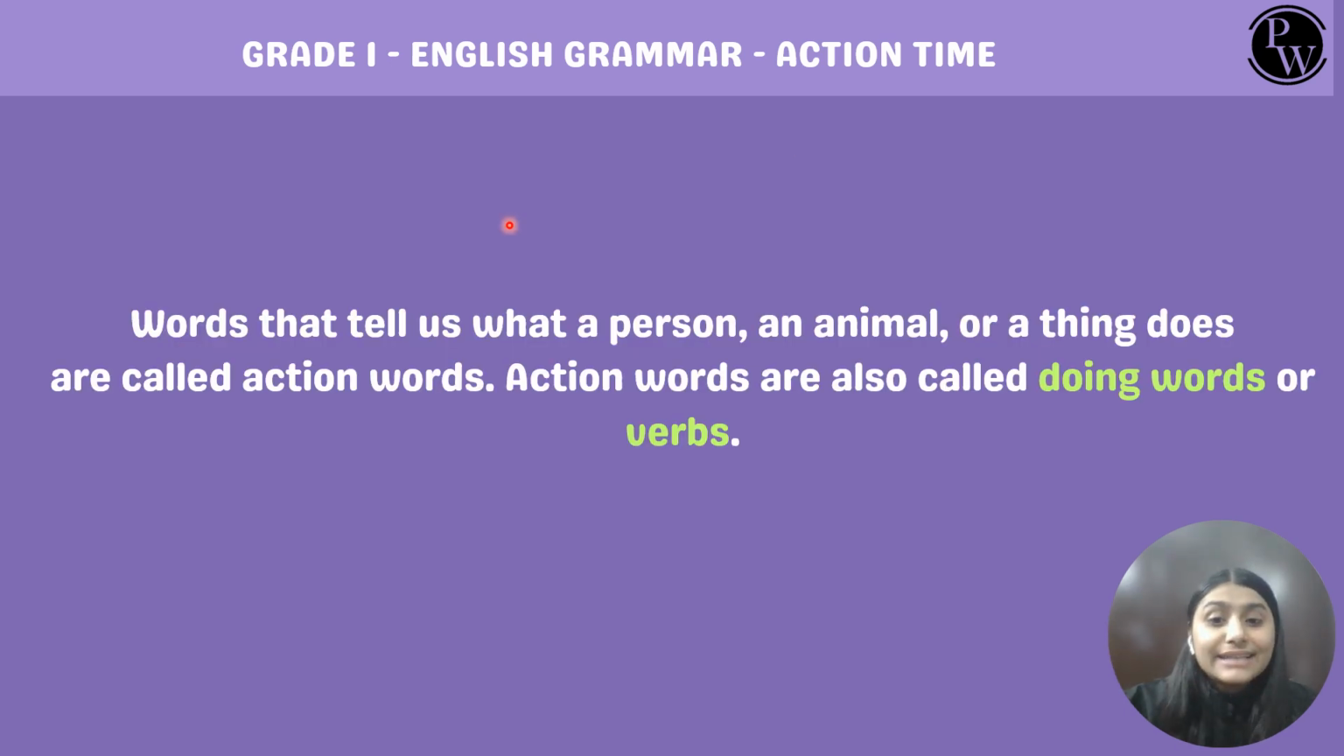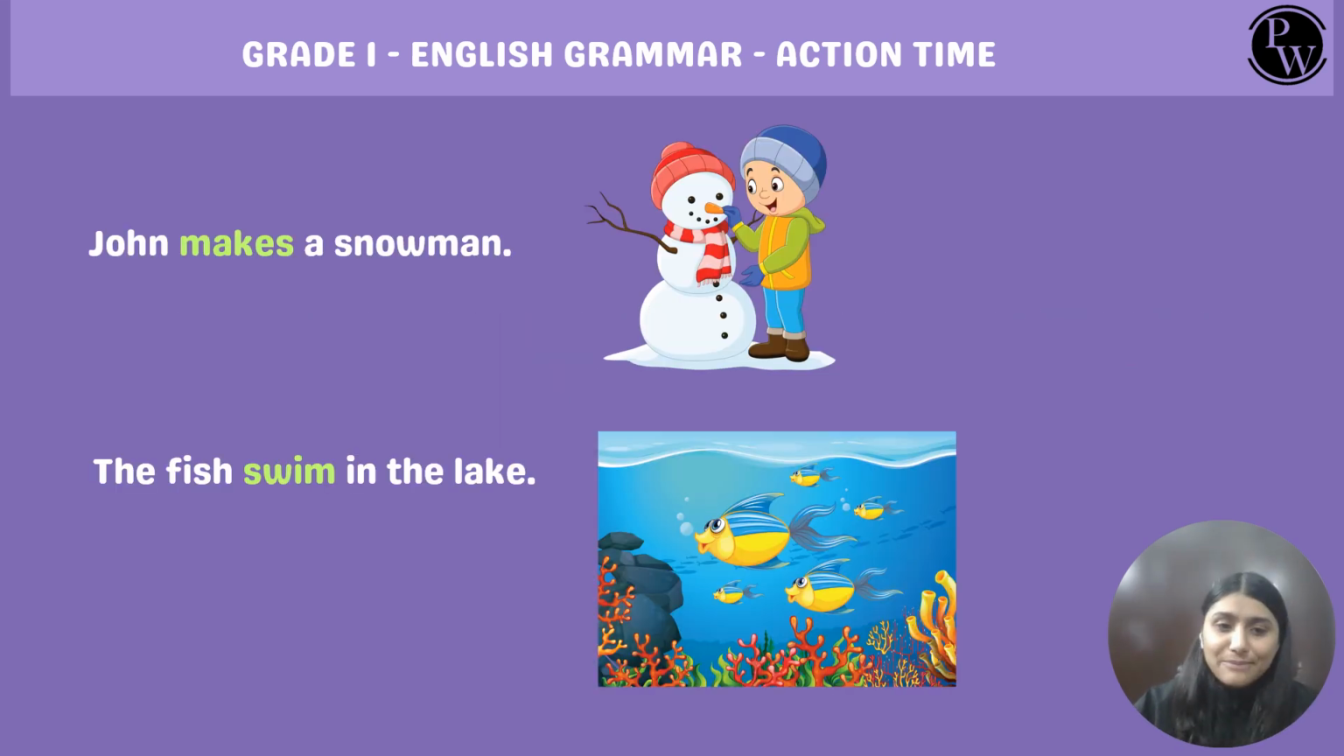So words like these are called action words. Words that tell us what a person, an animal or a thing does are called action words. Action words can also be called doing words or verbs. They're also known as verbs. Okay? Let's look at some examples now.